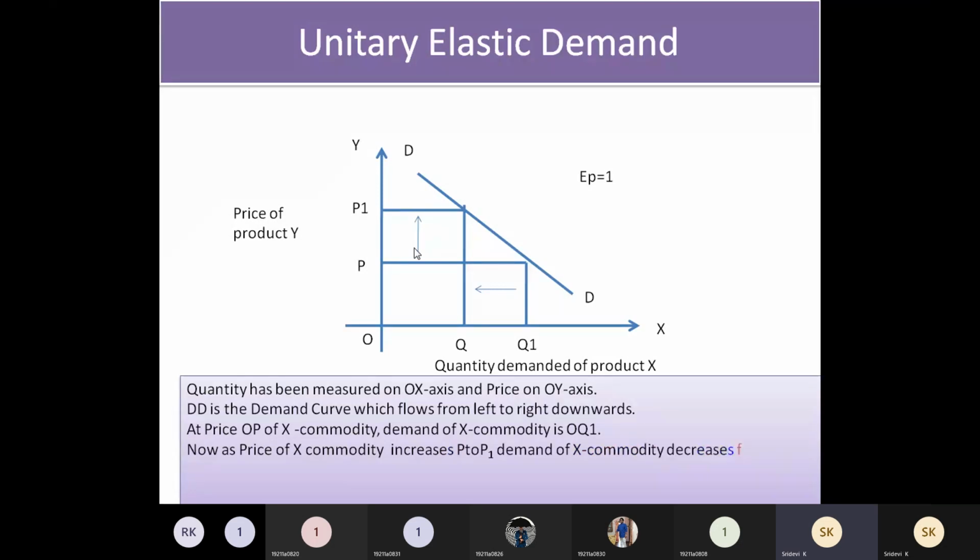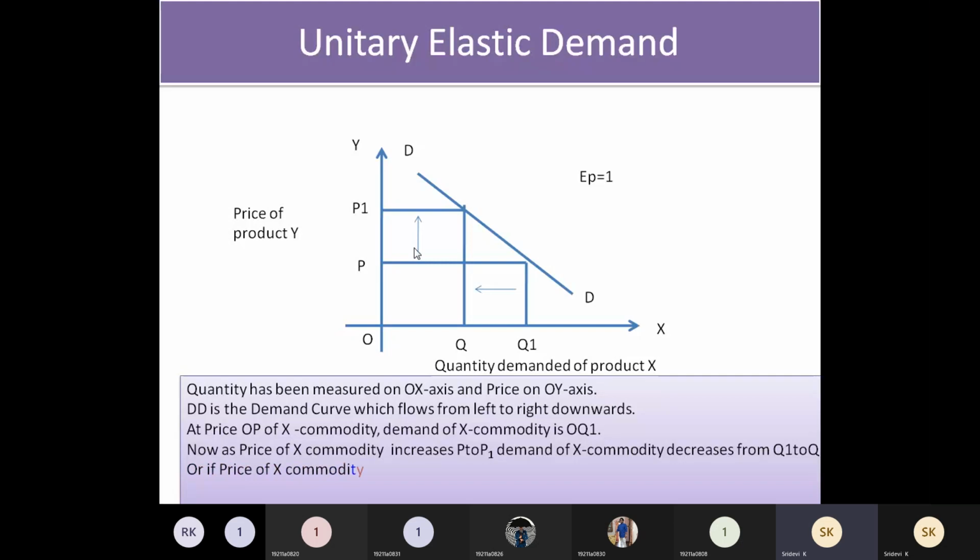This is what is called negative. If price is increasing, demand will be decreasing. This negative effect will be there, but equally there will be change in the price. A 1% increase in price, and a 1% decrease in quantity of sales will be taking place. So which is called what? Unitary elastic demand.